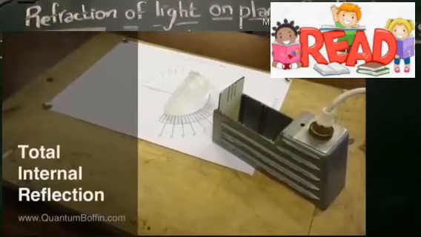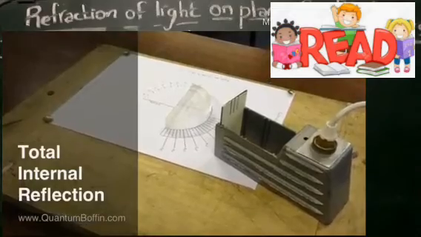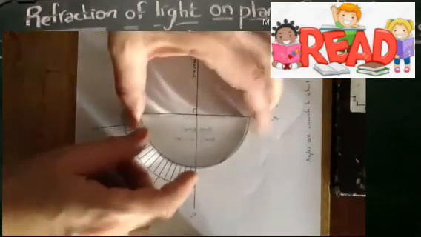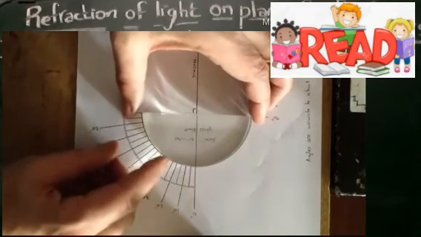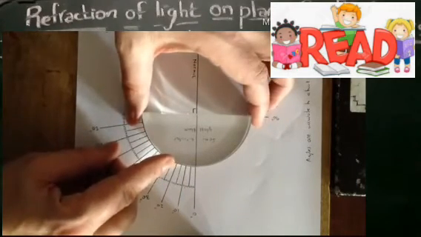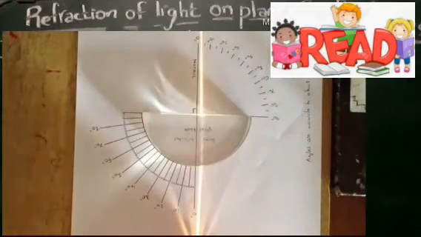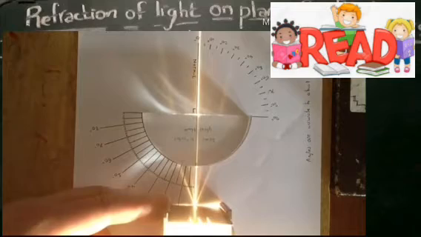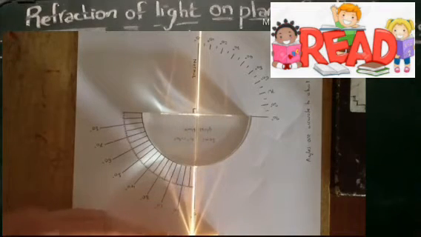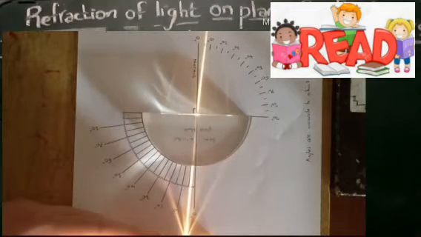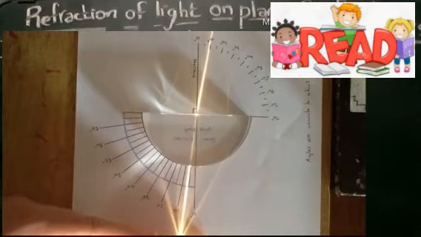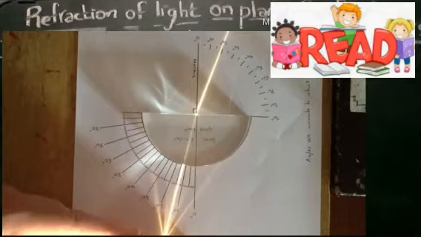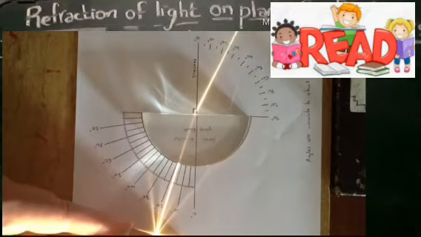So for this you can see this video. Here I have shown what is happening when the light is passing through different angles. Okay, you can see the different angles of incidence here and refraction here, right? So you can see that when you are passing this light, the light is getting bent a little, and it is moving round, right?